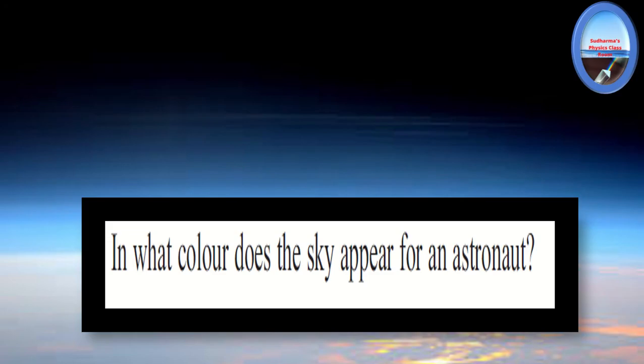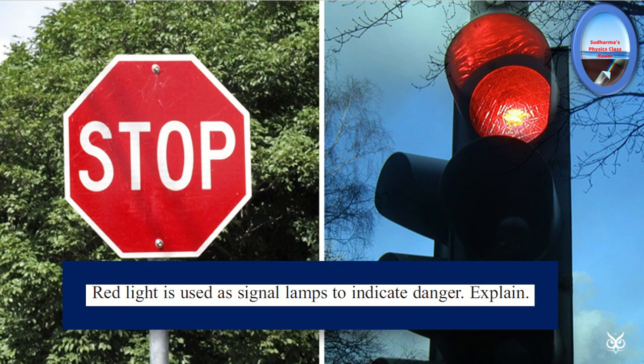I have another question here. In what color does the sky appear for an astronaut? For an astronaut, does the sky look blue or red or any other color? What do you think? And another question: red light is used as signal lamps to indicate danger. Danger signals are red in color. What would be the reason behind that?